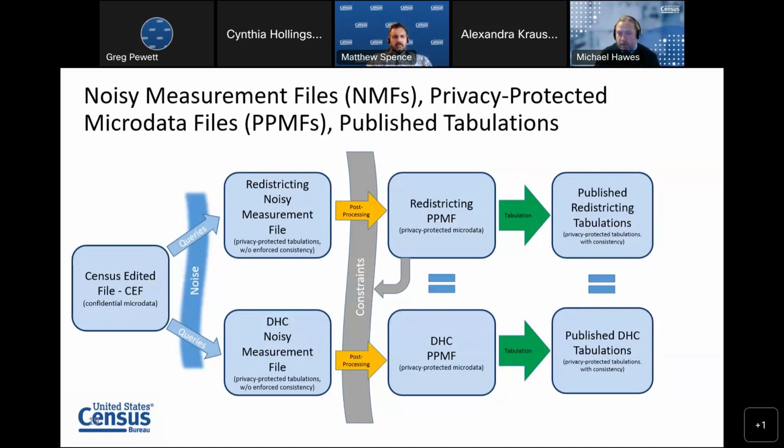Now, because the redistricting data and the DHC data were processed separately, the redistricting data then served as a further set of constraints for the post-processing of the DHC. So everything in the DHC PPMF is fully consistent with, and in fact contains all of the information that's included in the redistricting PPMF. So you can think of the DHC PPMF, that privacy protected microdata, as just an expansion of the redistricting PPMF. And then from there, those microdata files, the PPMFs, are tabulated and they produce the official data products that are released.